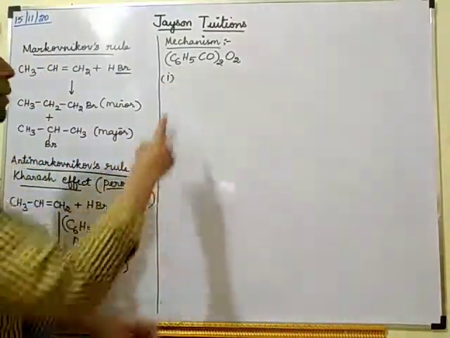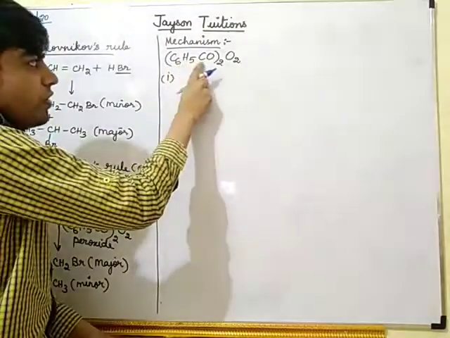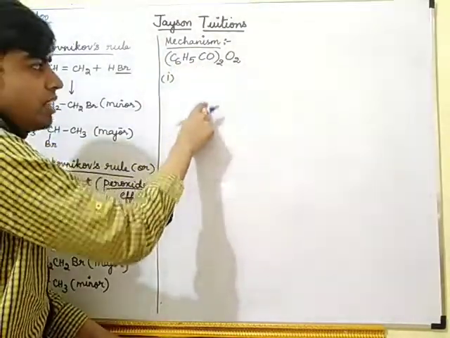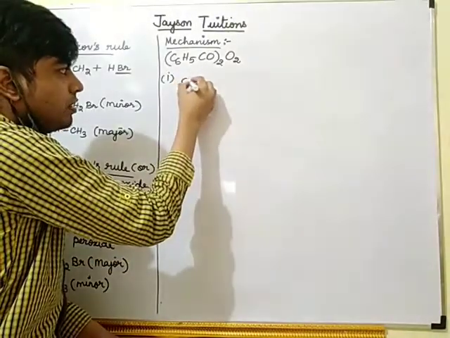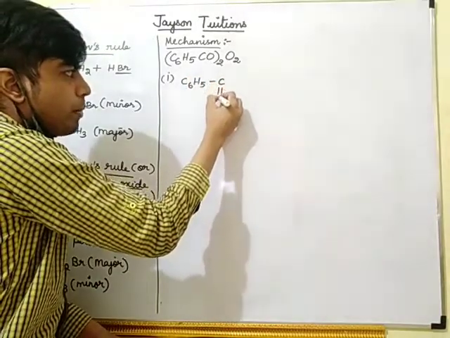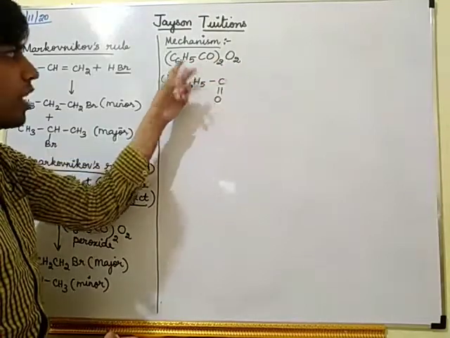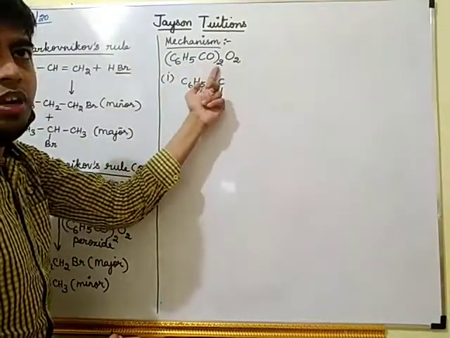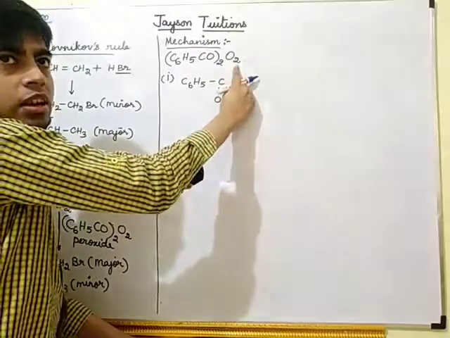So how I am going to write it: C6H5CO, where CO means the ketone group, C double bond O. You have to write this group two times, but in between you have the O2.